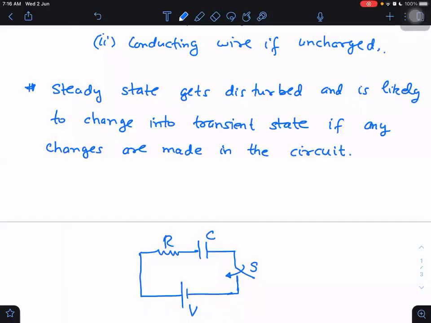What changes could those be? The changes could be removing the battery, or we can say opening and closing of a switch.